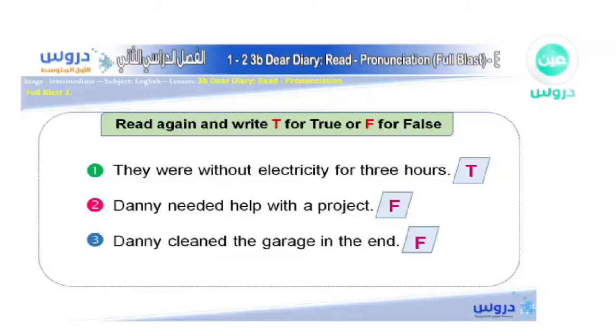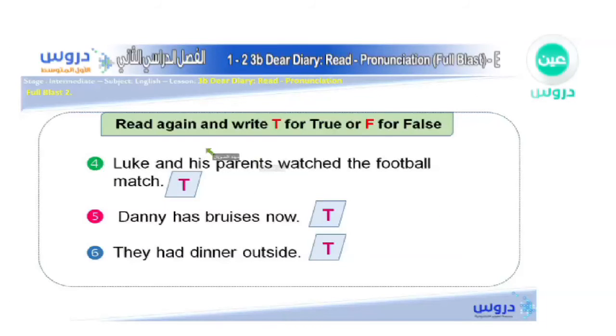Okay, so here are the answers. As you can see, they were without electricity for 3 hours. That's right. However, Luke needed help with the project, not Danny. Danny did not need any help. Actually, it was Luke. And then Danny did not clean the garage in the end. He didn't clean it, so that's false also. And then Luke and his parents watched the football match. Yes, they did. And they were laughing at Danny and his friends because they were kicking each other instead of the ball. What about Danny now? Does he have bruises now? Yes, he does. Why is that? Because his friends are kicking him and he's kicking them. So, of course, they're going to get bruises.